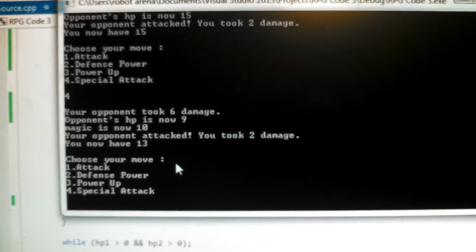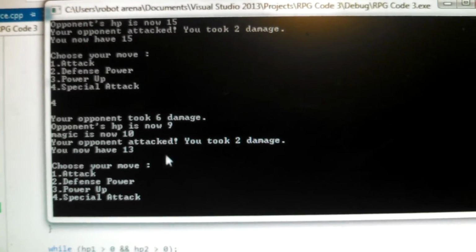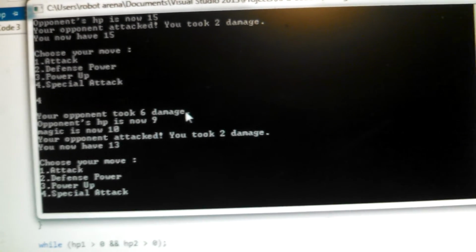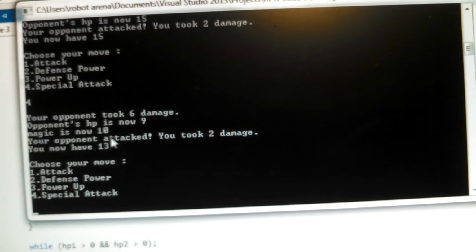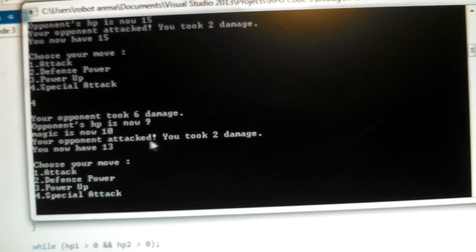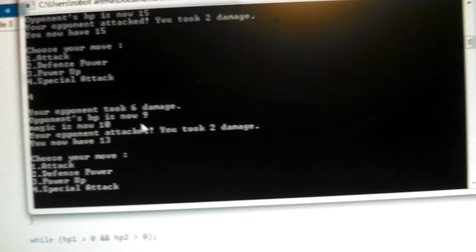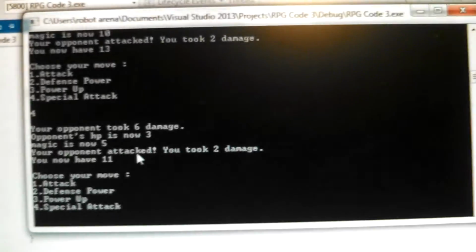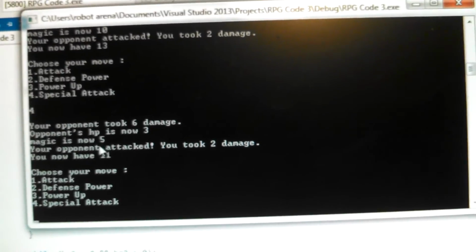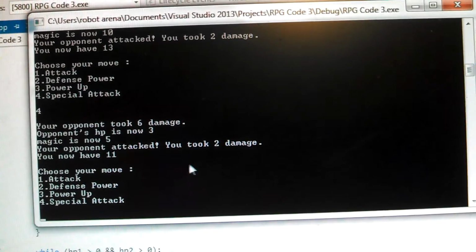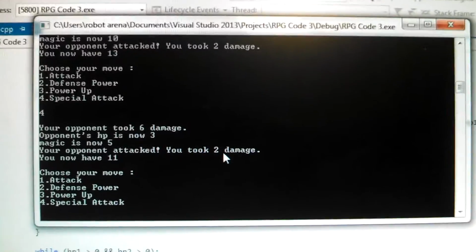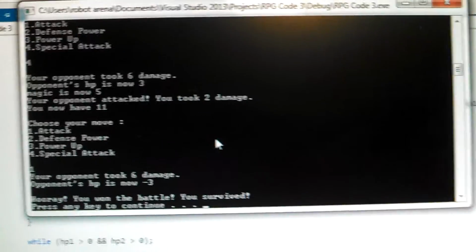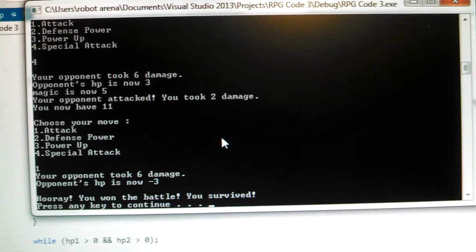And now what we will do is do the special attack. And that means the opponent took 6 damage. Opponent's HP is now 9, and magic is now at 10. So let's do the special attack again. Your opponent took 6 damage again, and this time your magic is down to 5. Oh, looks like it's not going to be a very close match. So now we attack again. Hooray, you won the battle. You survived.